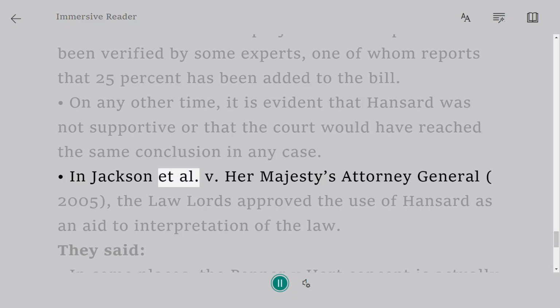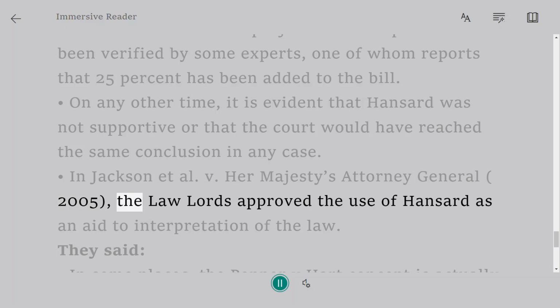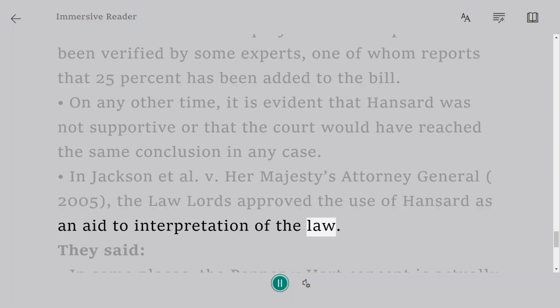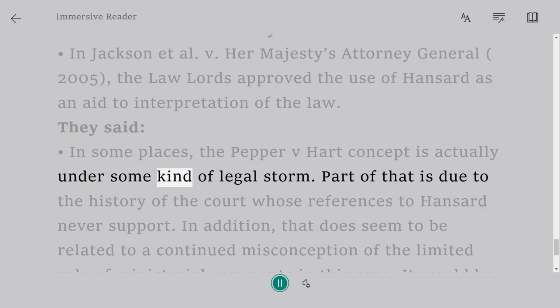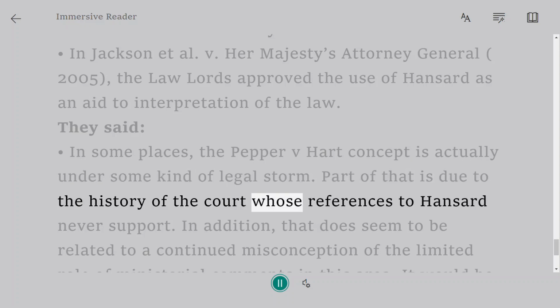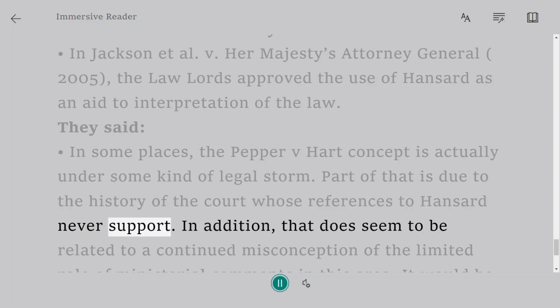In Jackson et al. v. Her Majesty's Attorney General, 2005, the Law Lords approved the use of Hansard as an aid to interpretation of the law. They said, in some places, the Pepper v. Hart concept is actually under some kind of legal storm. Part of that is due to the history of the court, whose references to Hansard never support.